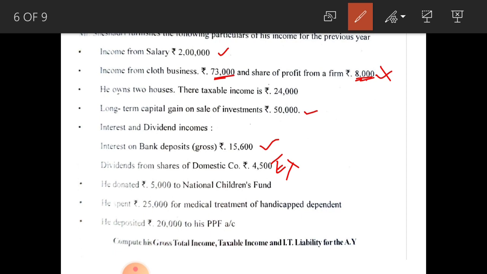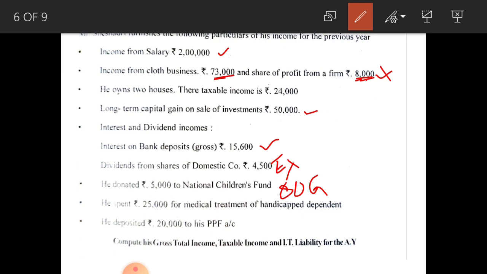Next, see, he donated rupees 5,000 to National Children's Fund. Without limit donation, 100% is allowable under section 80G. Next, he spent rupees 25,000 for medical treatment of a handicapped dependent.